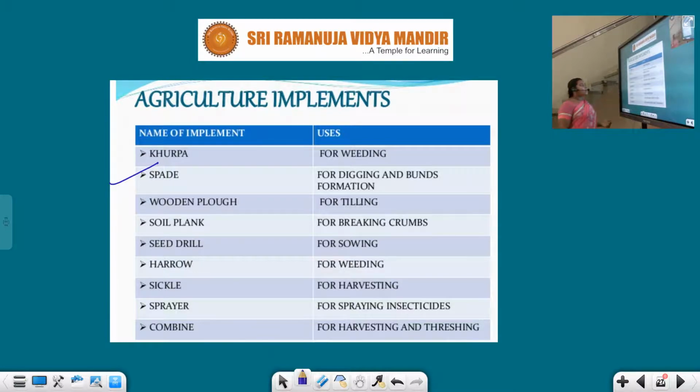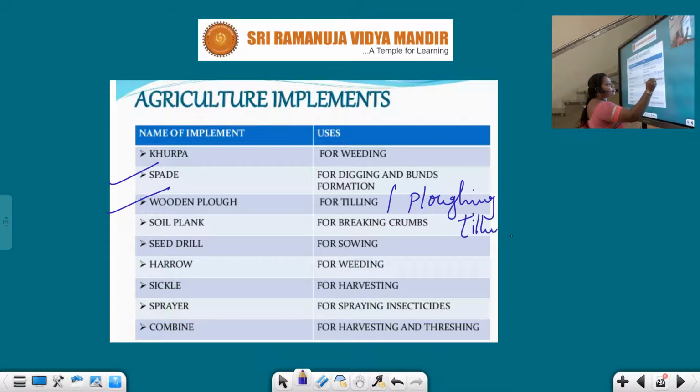Next, the third important one is the wooden plough. You know plough. It can be made of iron or wood. It is widely used for ploughing of the soil. The other name of ploughing is tilling. We can also call this tilling.